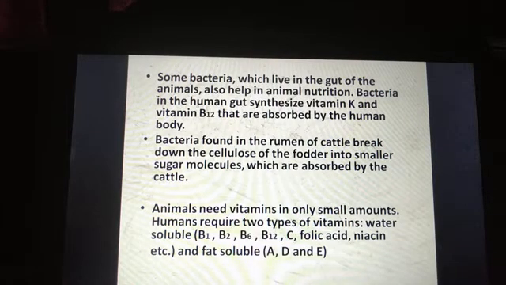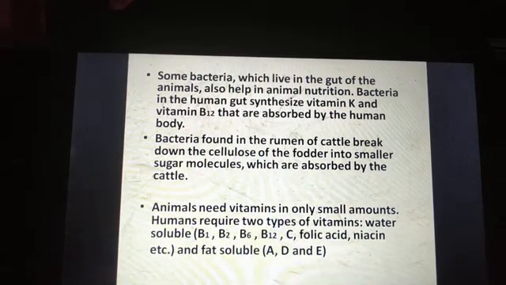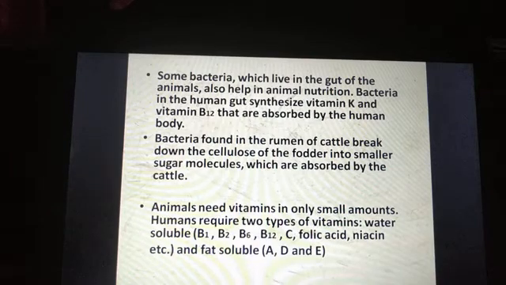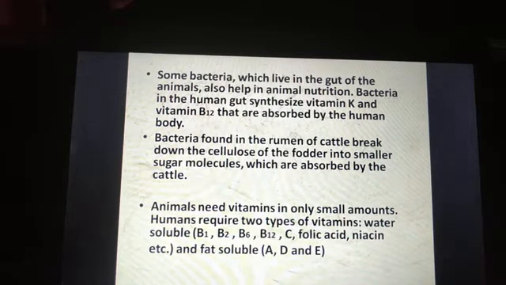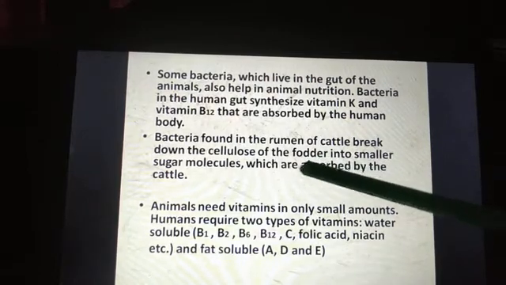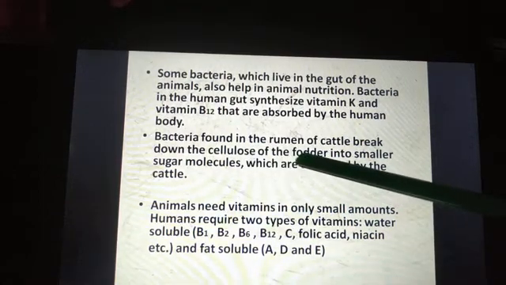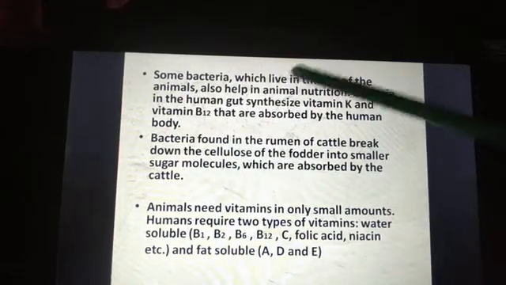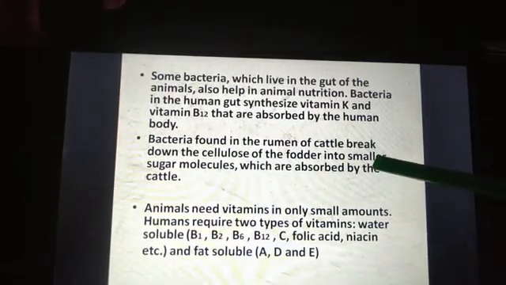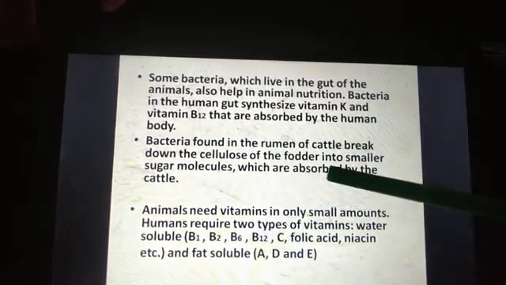Bacteria are also found in the rumen of cattle. These bacteria break down the cellulose of the fodder into simpler sugar molecules, which are then absorbed by the cattle. We know that the fodder that the cattle eat contains cellulose, right? This cellulose is broken down into simpler sugar molecules by some bacteria, and these are then absorbed by the cattle.